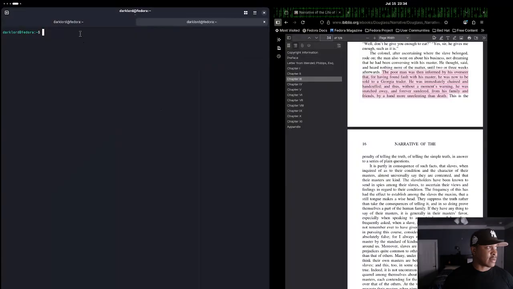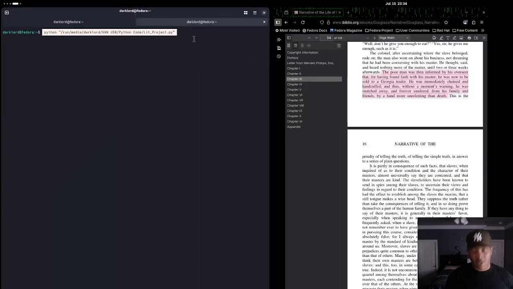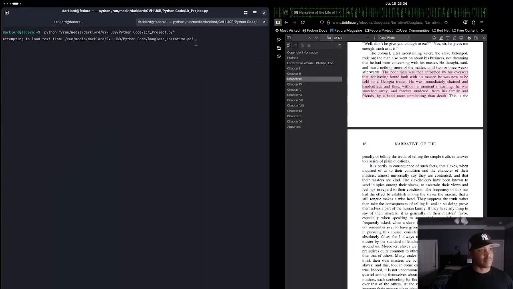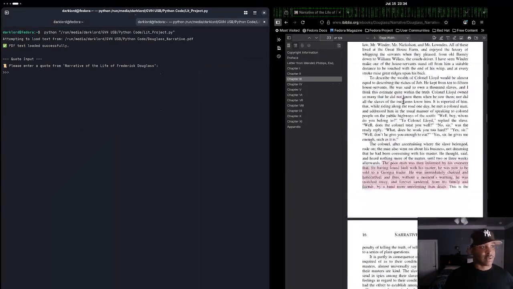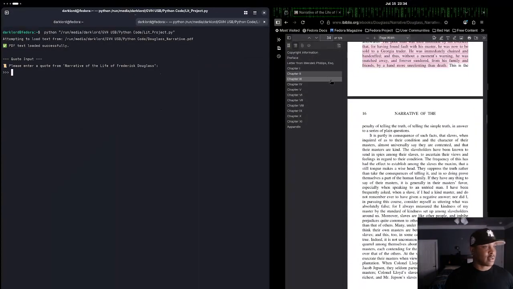Okay, I am running Linux. So we're going to run that. This is the file path right here, just where it's located. So it's going to check this file path and then pull the code from this file path. And you'll see the prompt come up in a second. Okay, so you see PDF loaded successfully. Please enter a quote. And I have the PDF here, the whole book.